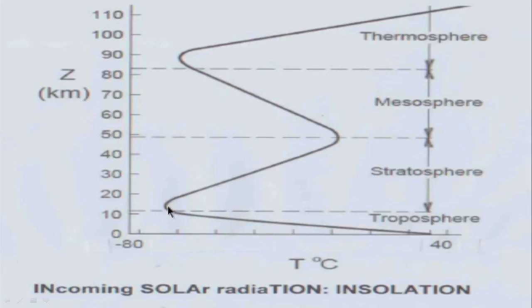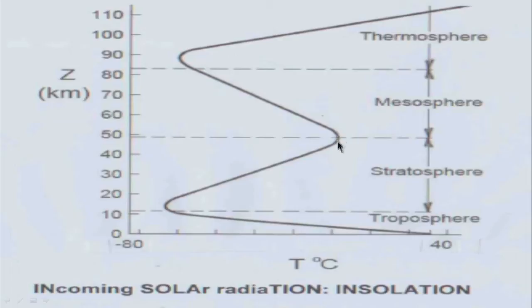When we go to heights above, let's say 10 to 15 kilometers, till a height of around 50 kilometers, well, the temperature begins to increase again. The question is, why should it increase? You have ozone in this particular zone. Ozone absorbs sunlight and liberates heat, and therefore the temperature increases, to approximately something like minus 60 or minus 55 degrees centigrade to around 7 degrees centigrade at a height of around 50 kilometers. The zone in which the temperature increases is known as the stratosphere, and the region distinguishing troposphere and stratosphere is known as tropopause.